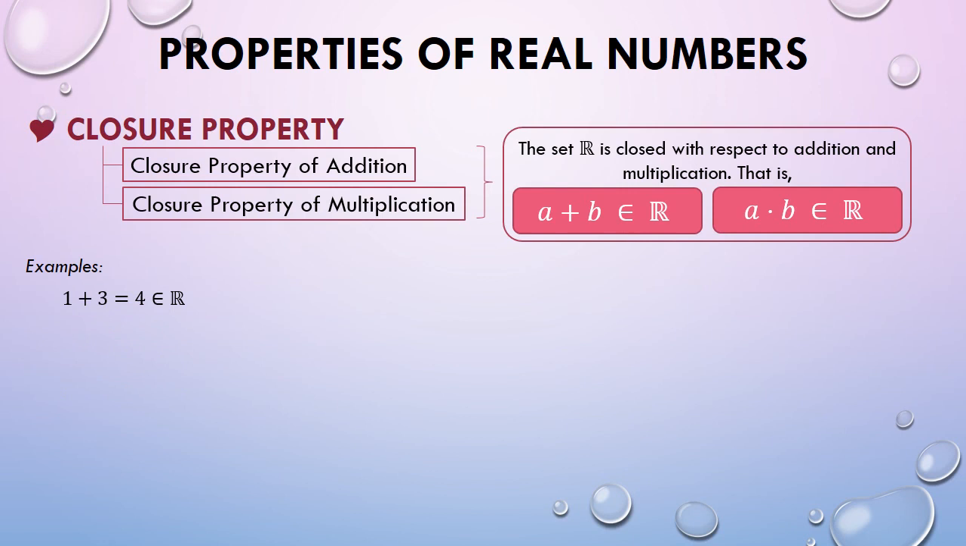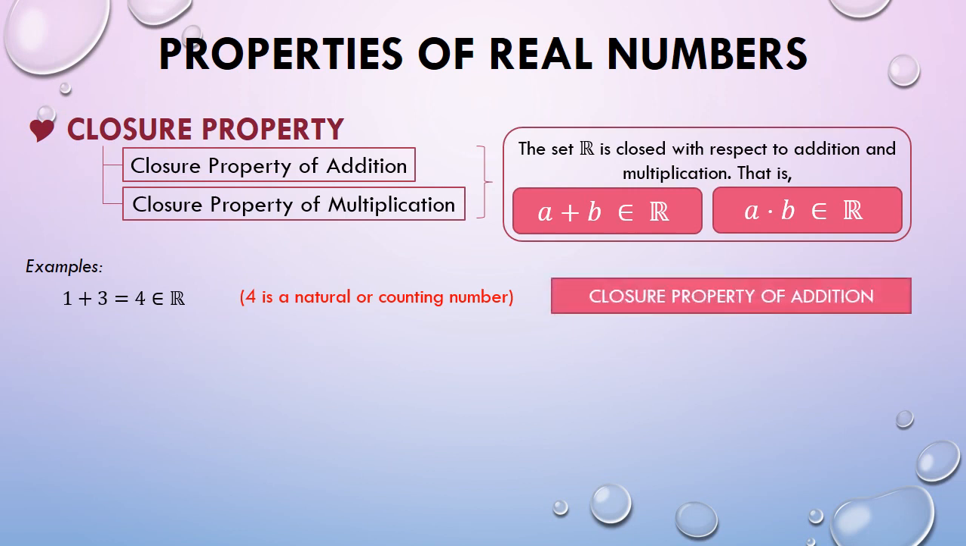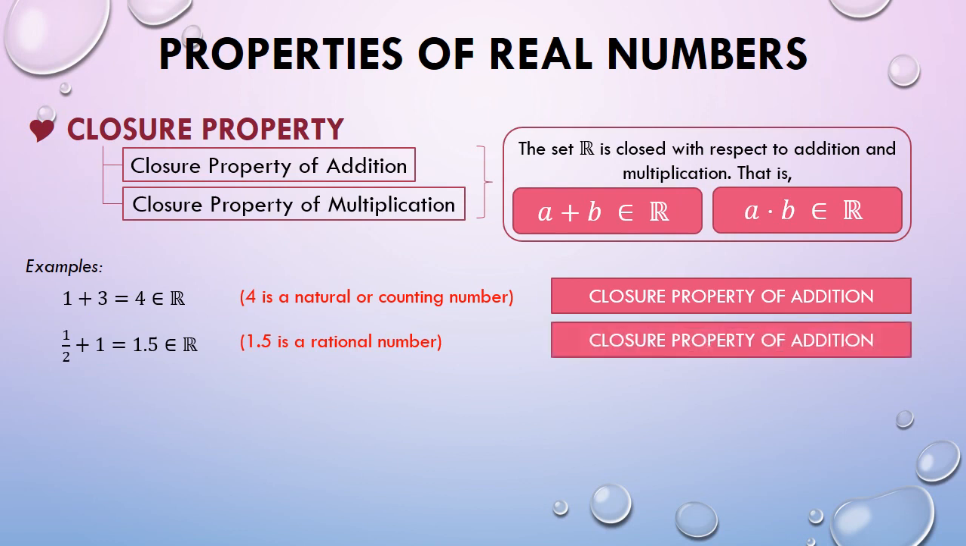First, we have 1 plus 3 is 4, and 4 is a real number. Observing this statement, it shows that when we add 1 and 3, which are real numbers, the resulting number is 4, which is also a real number, specifically a natural or counting number. And this statement is justified by the closure property of addition. Another one is 1/2 plus 1 is 1.5. It shows that 1.5 is a real number. This is true, for 1.5 is classified as a rational number. So again, this is closure property of addition.